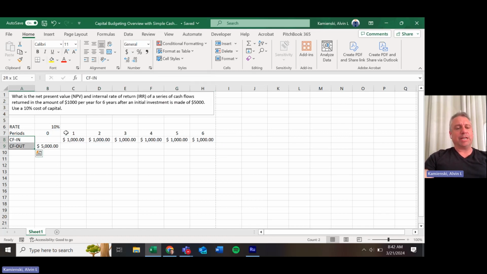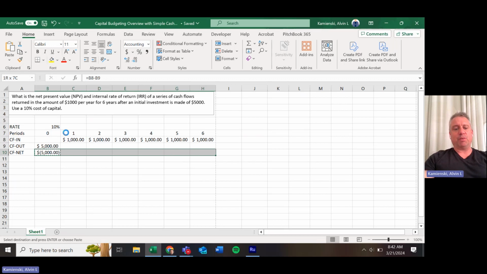When we have cash flows in and cash flows out, what that then lends us to is the concept of cash flows net, where cash flows net are equal to what you get in less what you get out, so that in that first period, period zero, you can see that our cash flows net are a negative $5,000, indicating that we have to make a capital commitment in the beginning in order to be able to get a reasonable expectation of cash flows in the future.